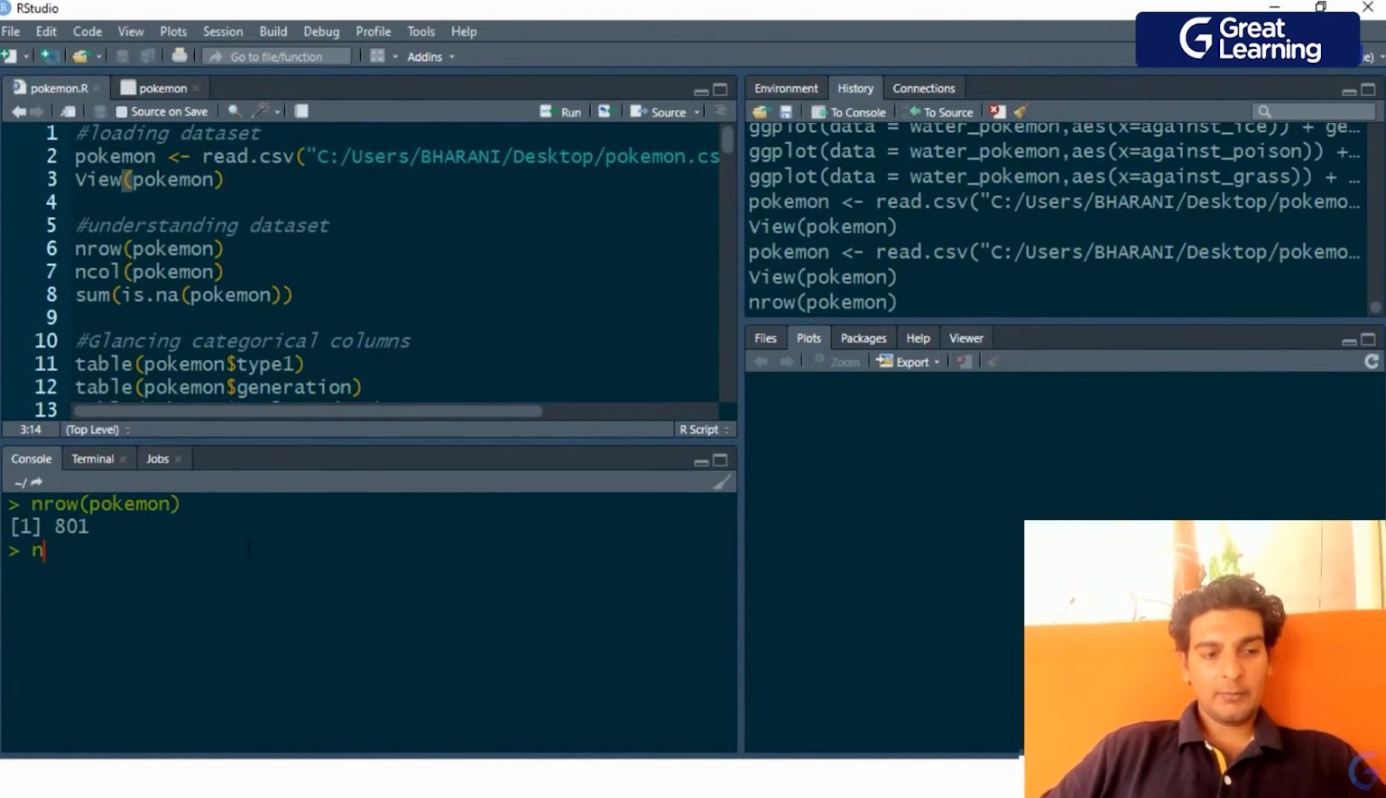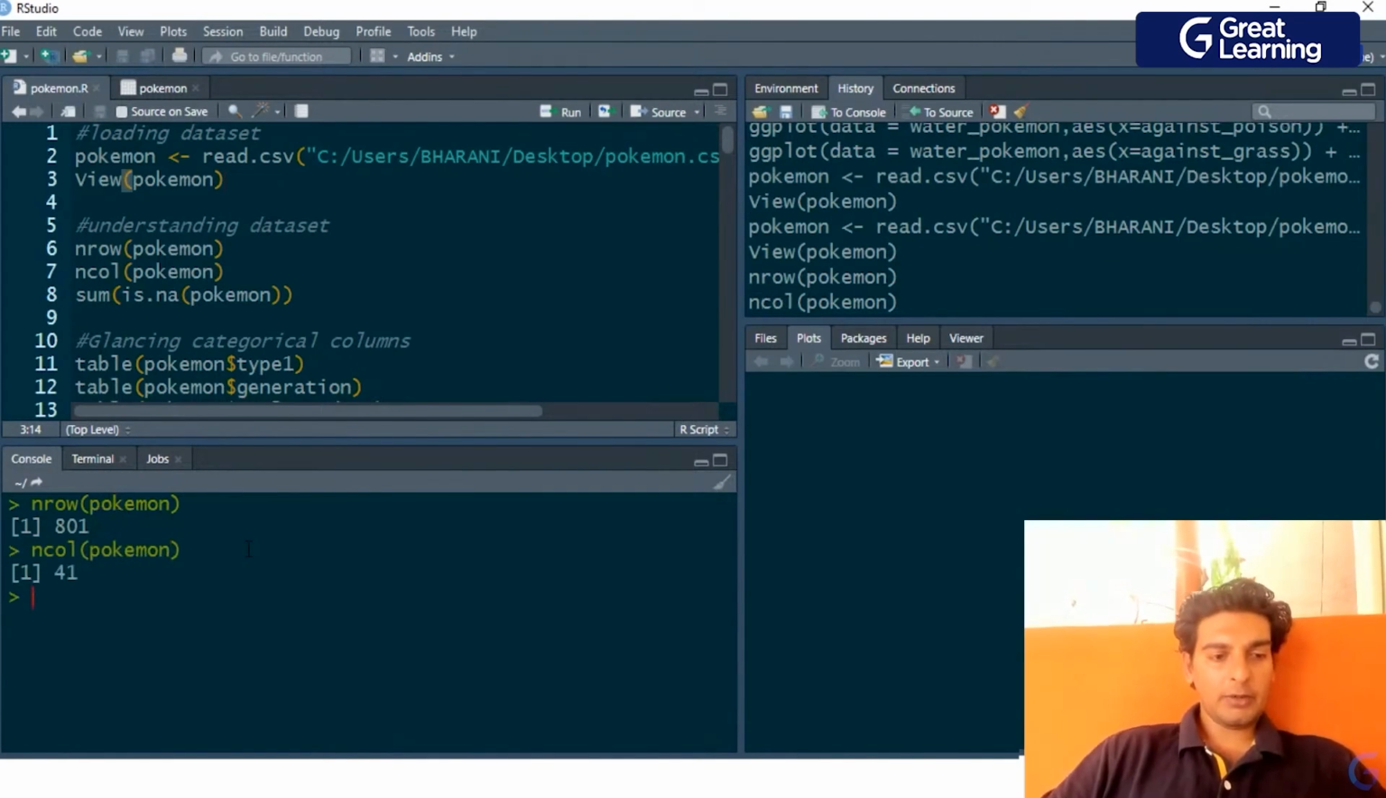And let me also check the number of columns. To check the number of columns, I'd have to use the ncol function. Inside this, again, I'll be passing in the Pokemon data frame. And as you guys see, we've got 41 columns over here.